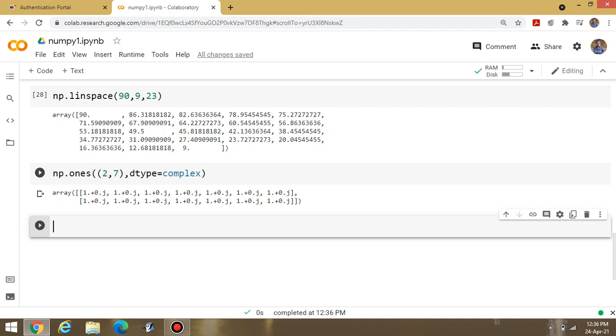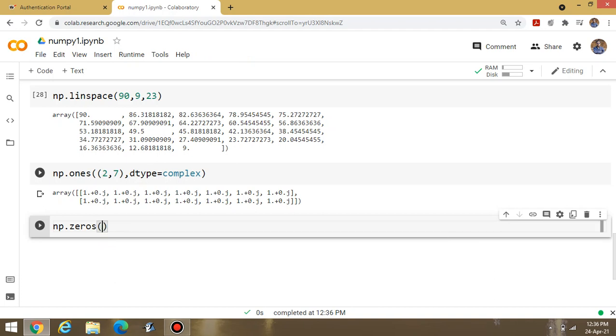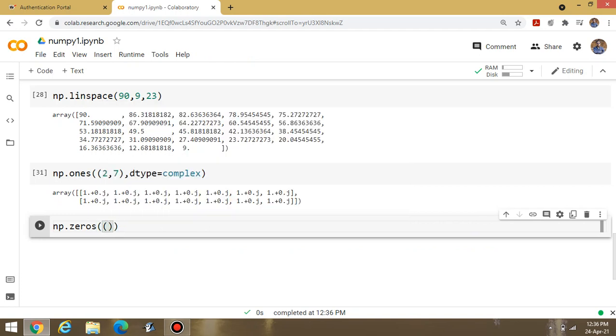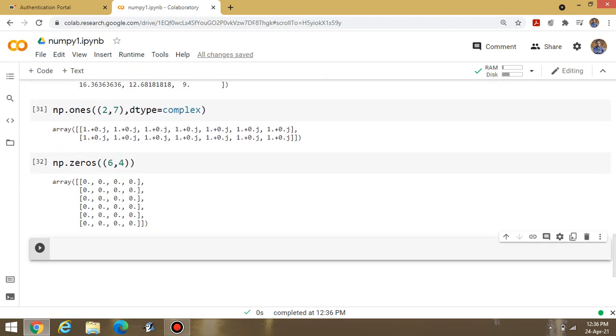Suppose I am writing np.zeros and suppose the data is 6, inside the bracket 6 comma 4. Now display this one. You can display 6 rows and 4 columns. Means whatever content is required by you, you can display accordingly. These are the zeros and this one is ones. And suppose I am writing np.I.